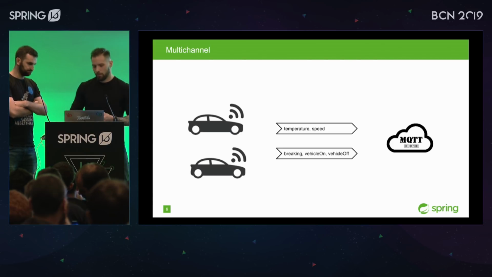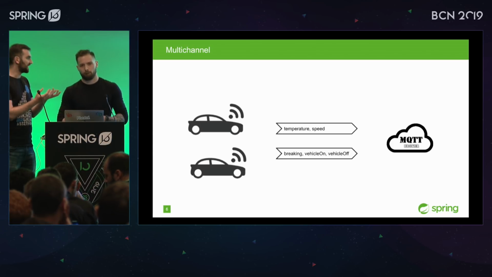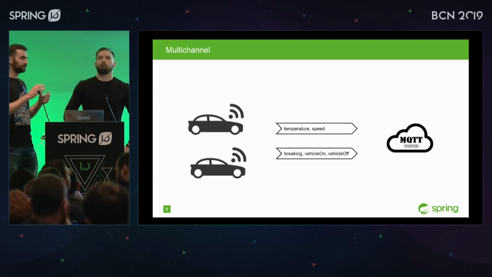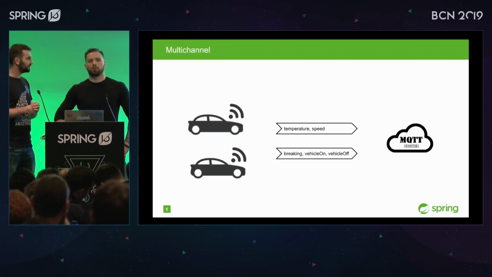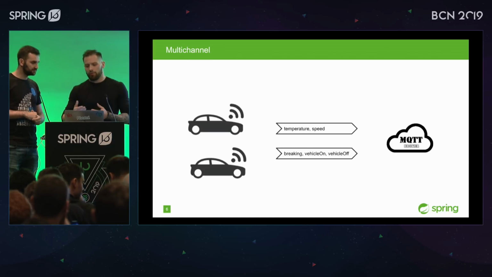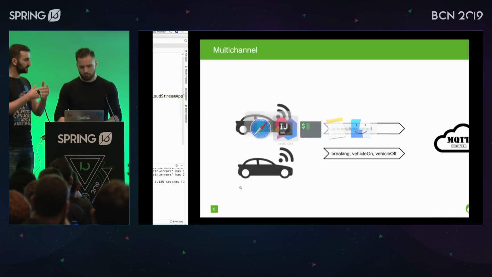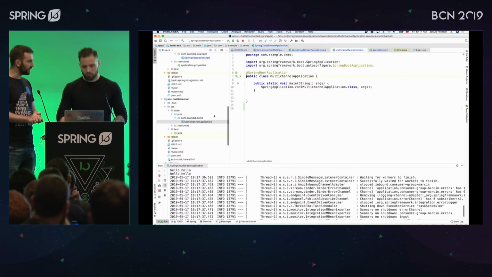So another thing, since these are different types of metrics, maybe we could have multiple channels, different topics, different channels to actually scale out some applications that are going to poll for certain messages, or maybe inside a single application have different channels. So maybe Spring Cloud Stream can support multiple channels. You're saying that you want to treat them differently, like for different scaling reasons, or different logic? Yeah, because otherwise we'd have a single method and some sort of an if: if it's a periodic one, do this, if it's a non-periodic one, do that. So maybe we can handle it in a different way.